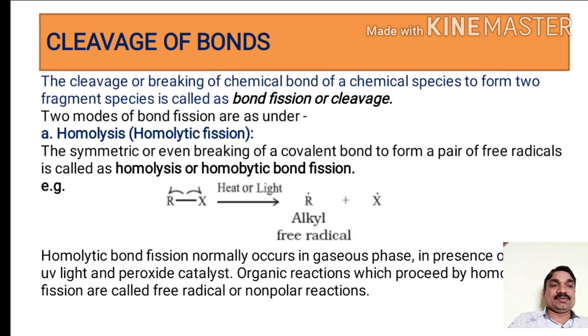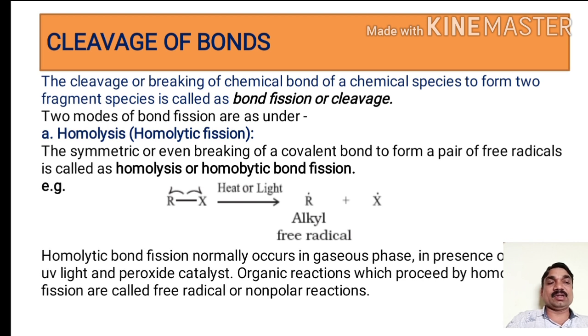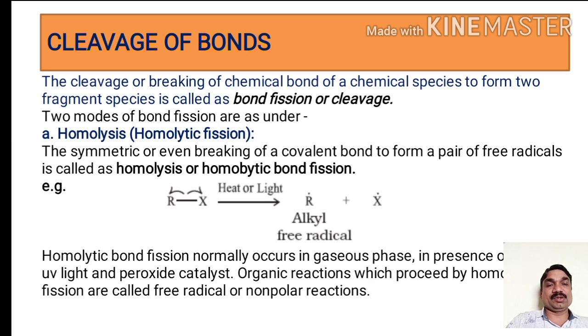In homolytic fission, each of the two atoms withdraws its shared electron to break the covalent bond, forming a pair of free radicals. As the movement of a single electron takes place, it is shown by a half-headed arrow. For example, cleavage of the C-Br bond in methyl bromide occurs by homolysis.